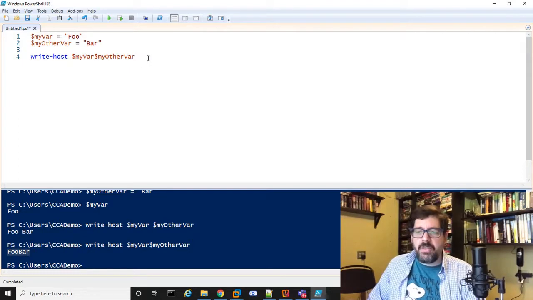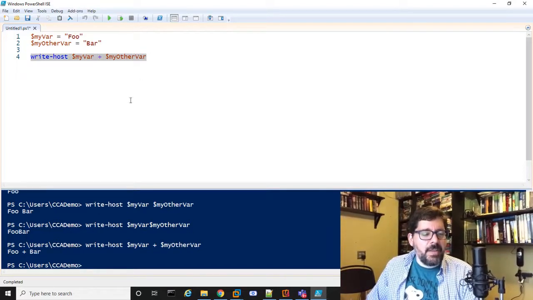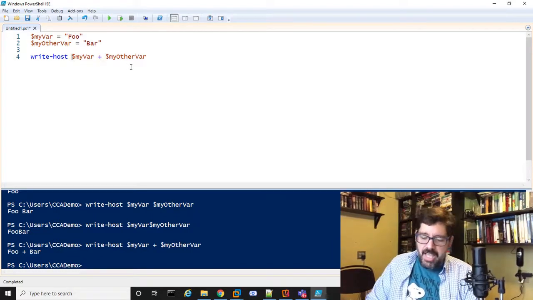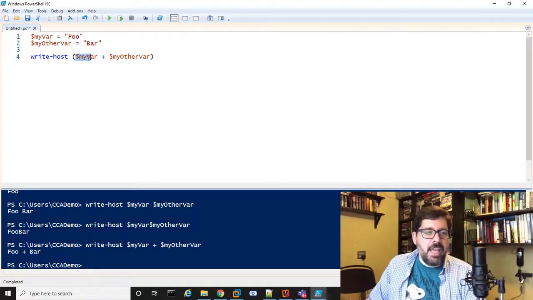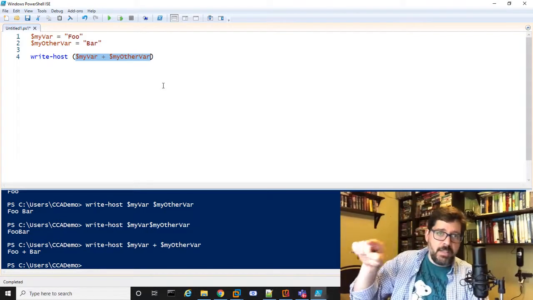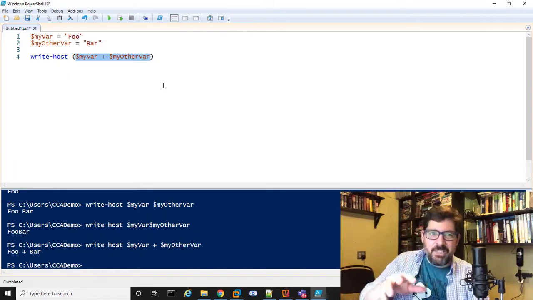The other thing too is, let's say I wanted to add them together like this, right? That's not going to work because the PowerShell is going to interpret the plus as just another string, right? It's going to say, oh, that's just a string, I'm adding that together. Can you add two variables together? Sure you can. So if I put this inside parentheses, that tells the PowerShell, execute what's inside the parentheses first, right? Remember, please excuse my dear Aunt Sally from 5th grade math, the order of operations, right? But that's not exactly what's happening here, right?